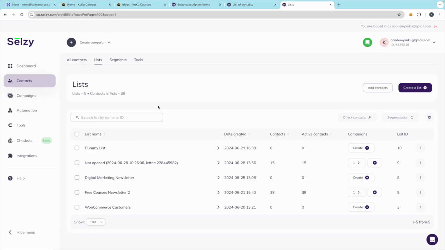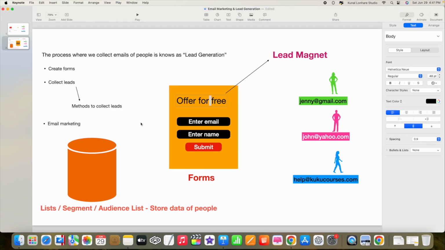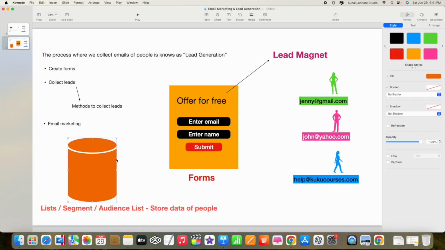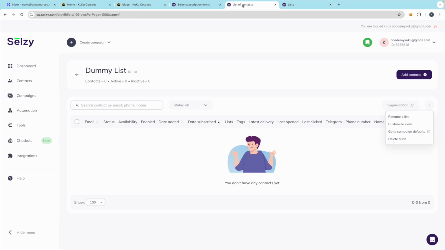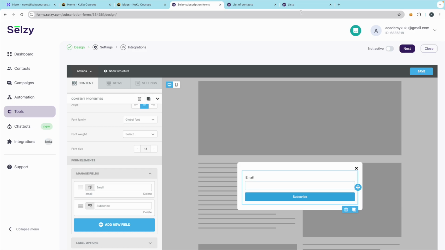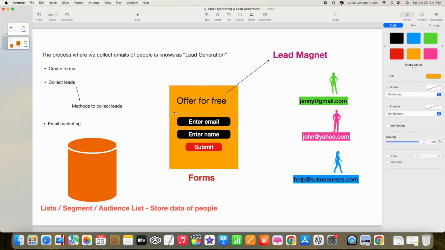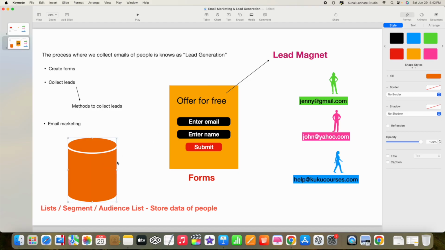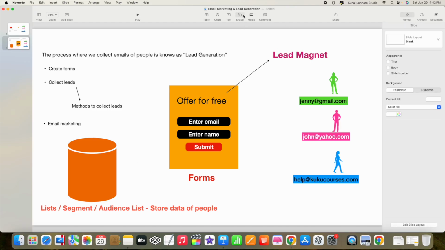Okay, and in the coming time we will also teach you how you can connect this list with your form, because right now we have not yet created the form. We will teach you how to create this form. So when we create this form, at that time we will teach you how we can connect this form to this list, so that whenever people fill in the information, that information will go to this container. Okay, so we just have to link it.